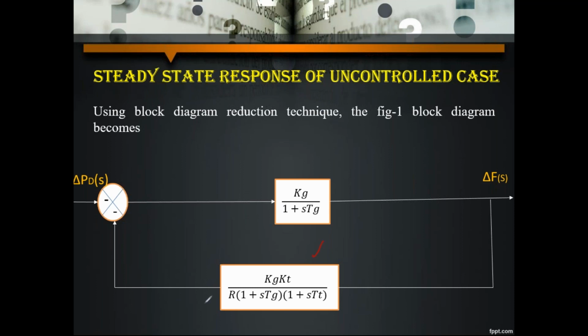Now this is looking back to the negative feedback loop. Here we are giving the negative delta PD of s. Why? Because we are getting the negative sign. The negative sign indicates that the delta PD always opposes the generating station and generating power.